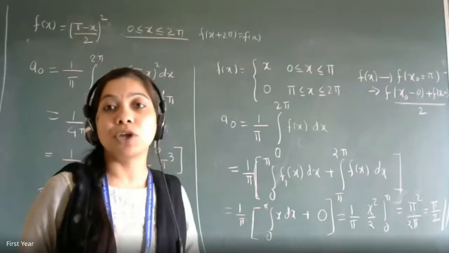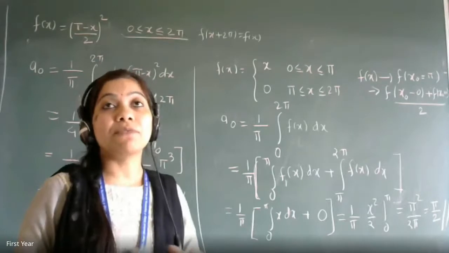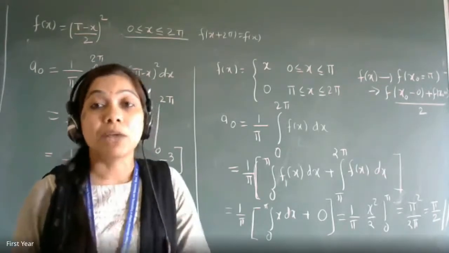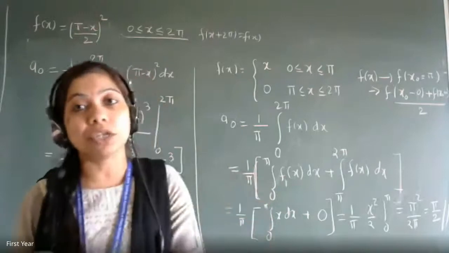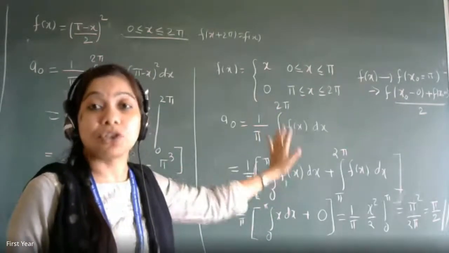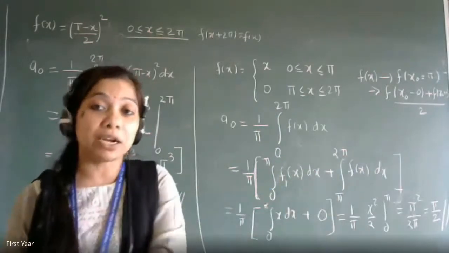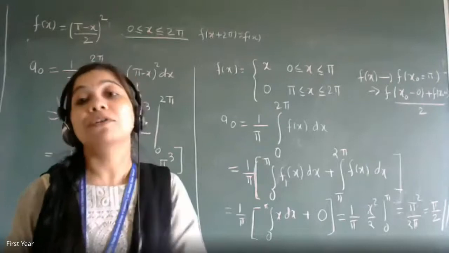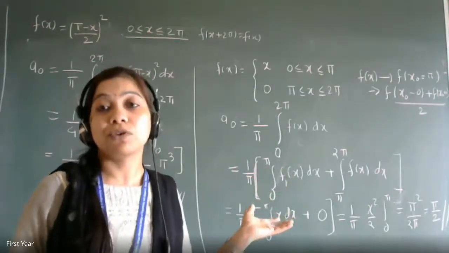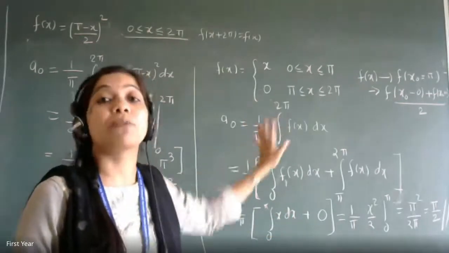X is current flowing through a circuit. The sine waves and cos waves have coefficients of cos and sine, but a direct current flowing through the circuit will be the constant part. So A naught is the constant part of the Fourier series. In a practical approach, if it is asked what is the direct part of this entire function flowing through a circuit, for example current, then it will be the constant part A naught by 2.